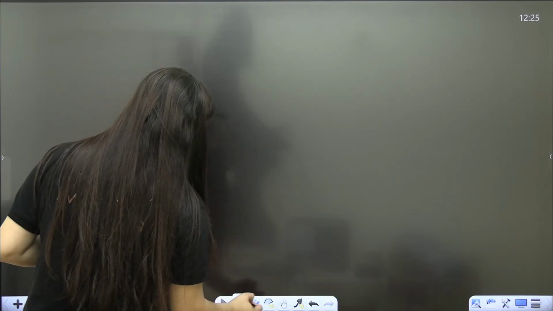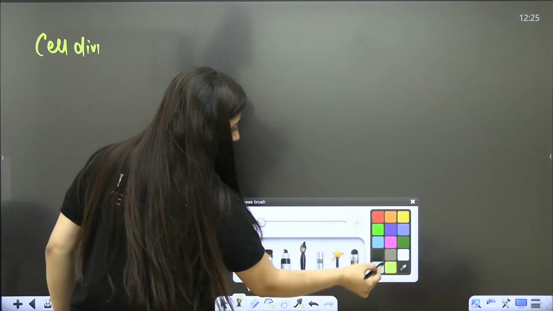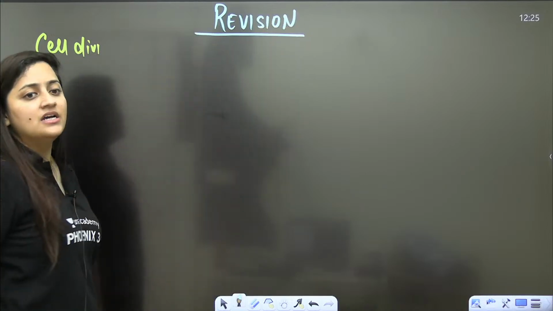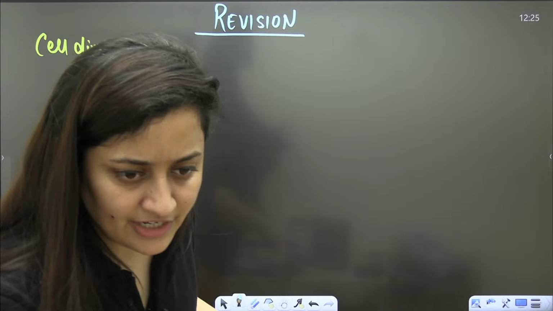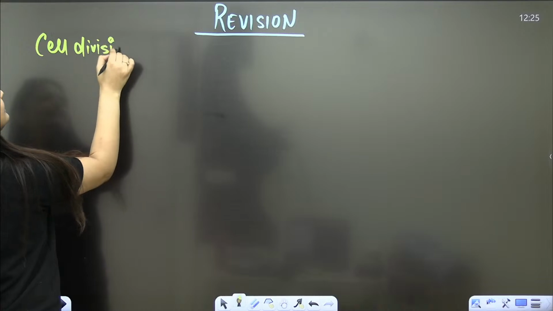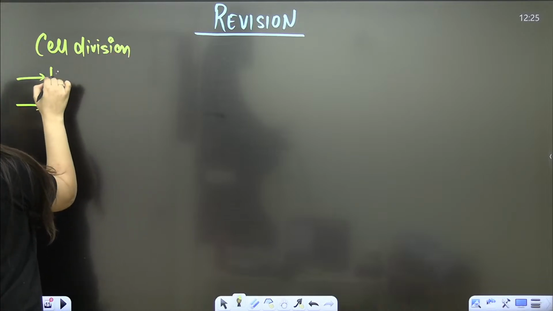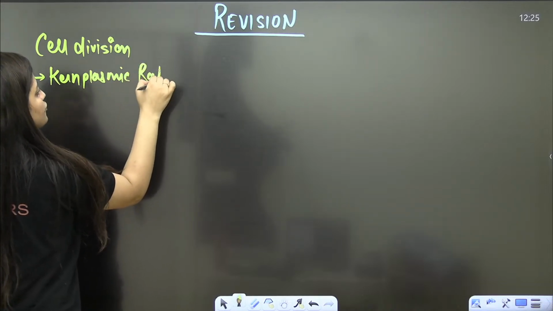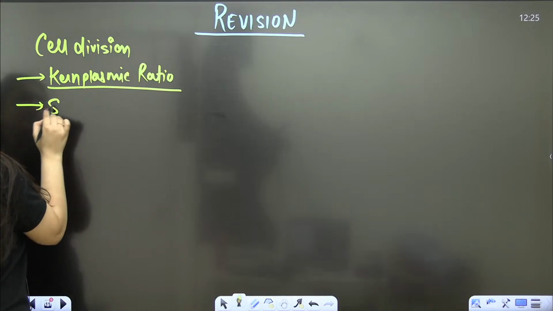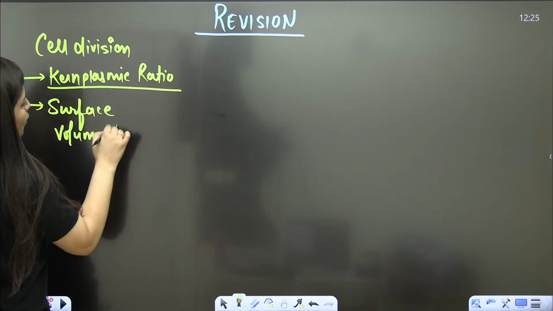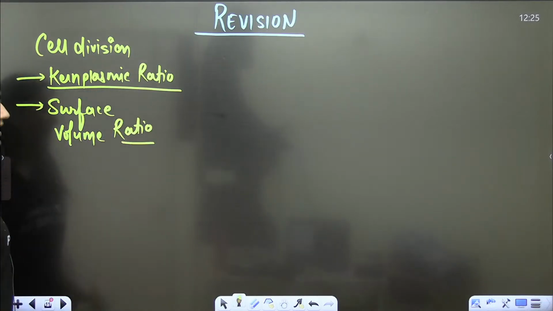Answer this question of mine: why is a cell going to divide? So what are we doing now? Revision. It's part 2, so firstly we need to revise part 1. Why is cell division important? Why does a cell divide? Because there is a change in the karyoplasmic ratio, that is the nuclear to cytoplasmic ratio, that is one point. Secondly, surface to volume ratio. These are the two things.